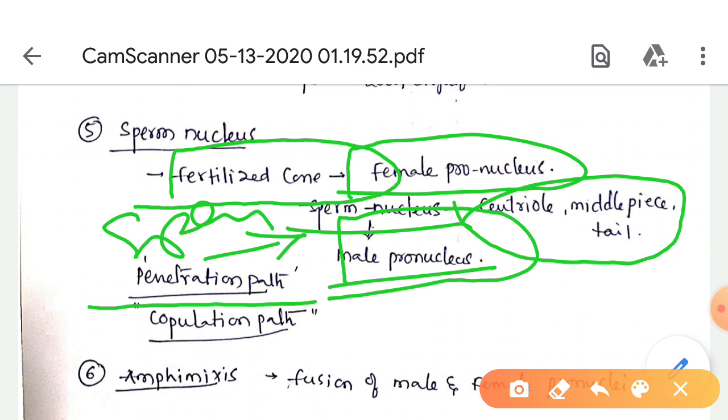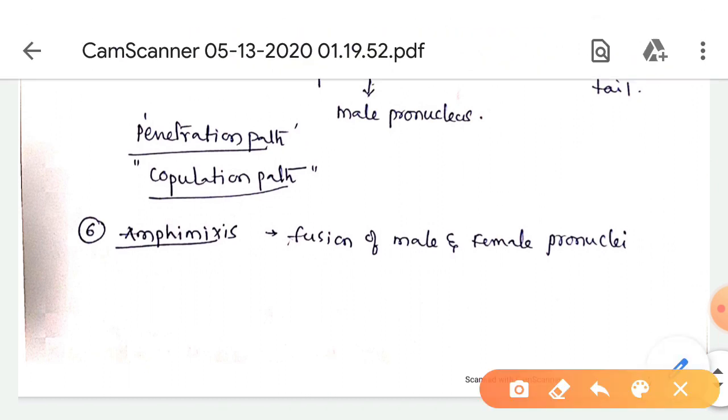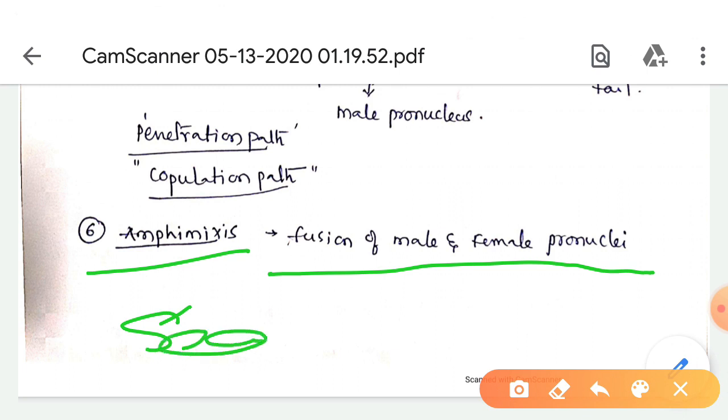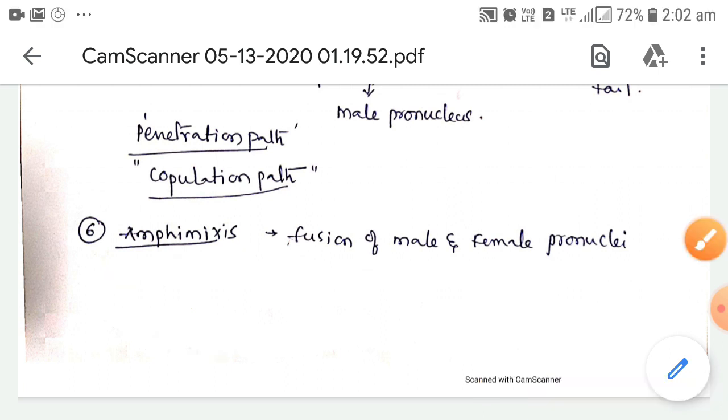Inside the egg, the direction of movement of the sperm slightly changes and the nucleus moves towards the female pronucleus. This changed path is called the copulation path. Amphimixis means the fusion of male and female pronuclei. Examples are sea urchin and all vertebrates. Thank you.